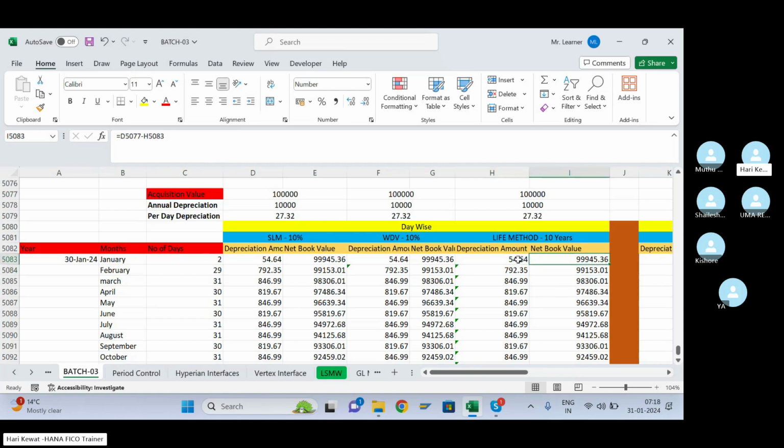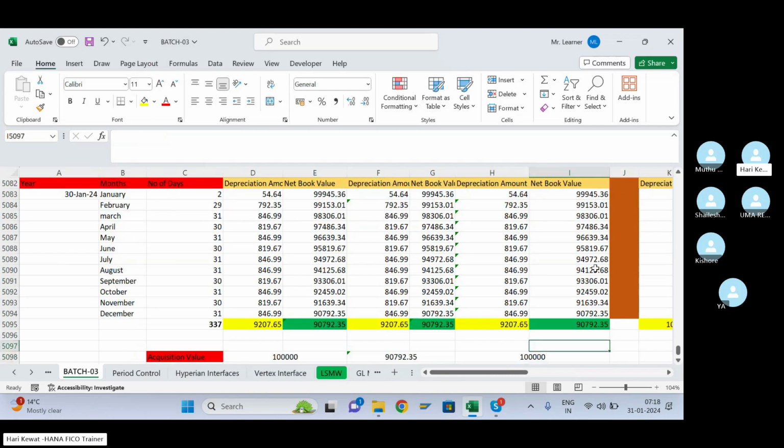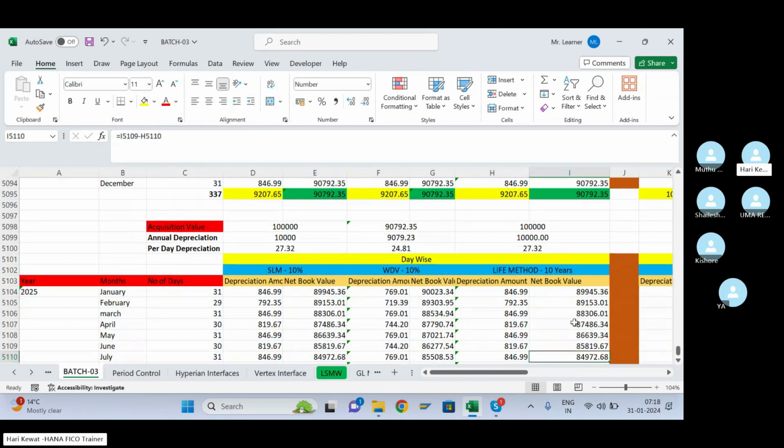Acquisition value minus depreciation. Okay. Then again, January month net book value minus February month depreciation, so the February month net book value left is this much. Likewise, it is calculated. So yellow color is the total depreciation and green color is your net book value left at the end of the year 2024. So now how will it be calculated in 2025? Let us see how it will calculate next year.